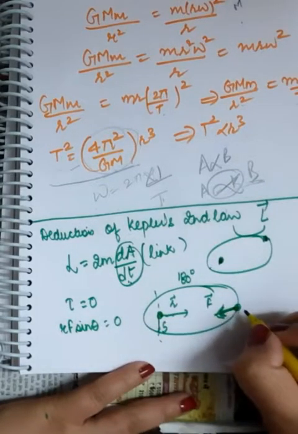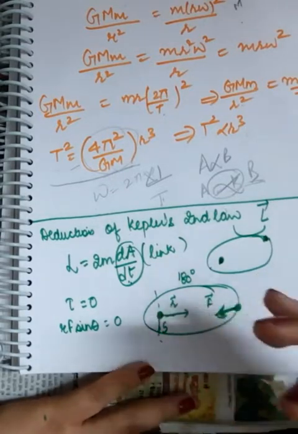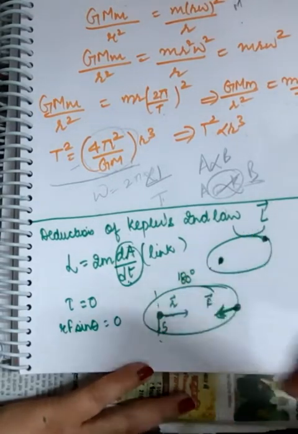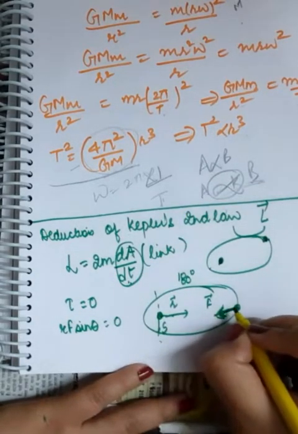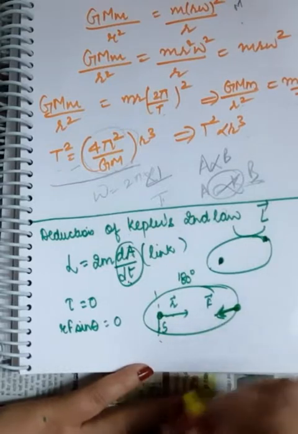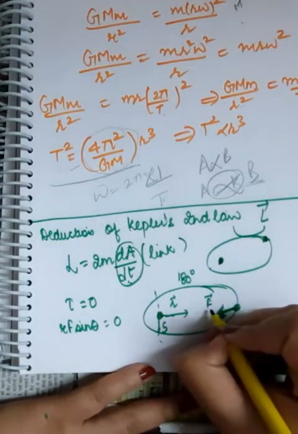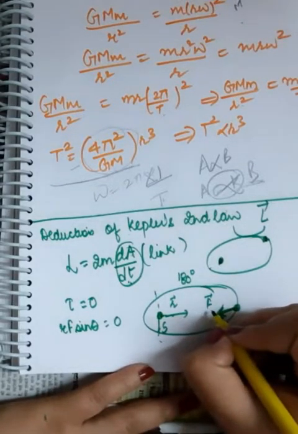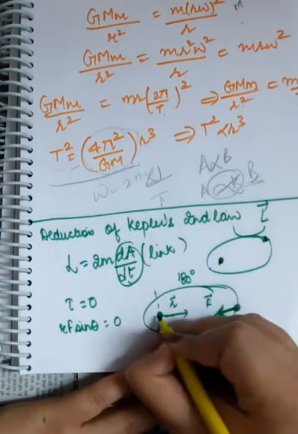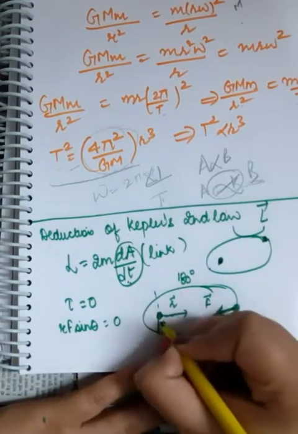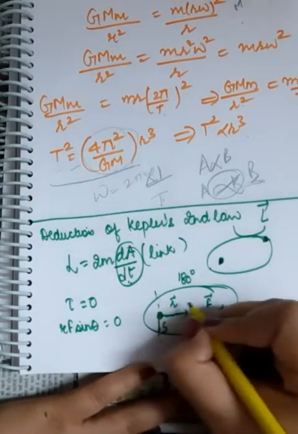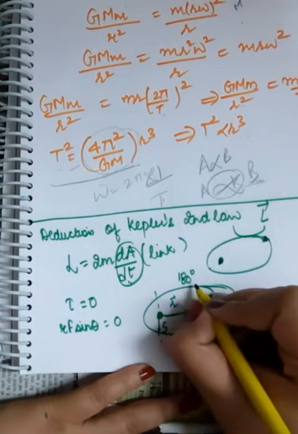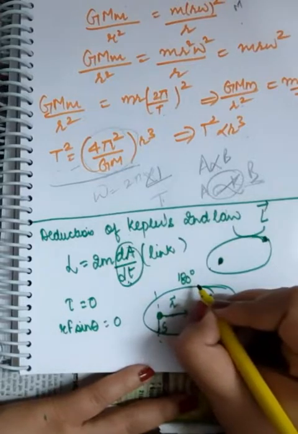It's just that the planet is so far away from the sun that the gravitational force is not able to just put the planet into the sun, right? So it's kind of attracting the planet in this direction. So this is F vector, the gravitational force, and this is the distance of the planet from the axis of rotation, which is the sun, and this is R vector. So both of them are sharing an angle of 180 degree with each other.